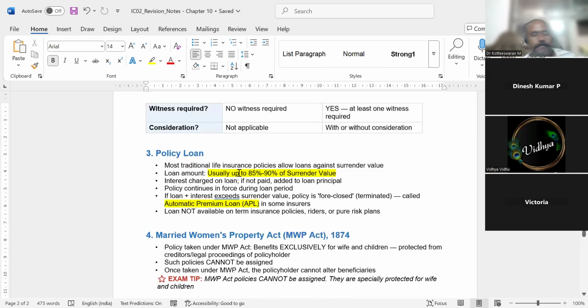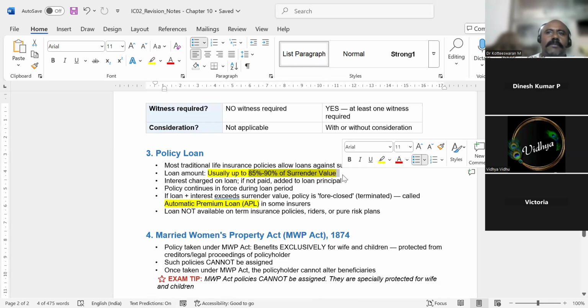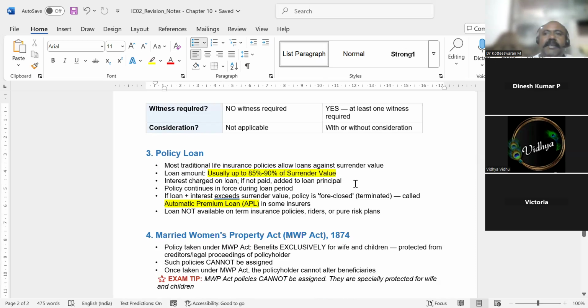We'll see about policy loans. Policy loan means you have a policy and you are getting a loan against that policy. So yes, you can get a loan against the policy, but how much amount? You can get 80 to 85 to 90% of the surrender value. So if policy surrender value is 5 lakh rupees, you can get up to 4 lakh rupees as a loan. Interest is charged. You can pay the interest or interest will be added on the principal. That 4 lakh will be added up, to 4.5 lakhs and so on.